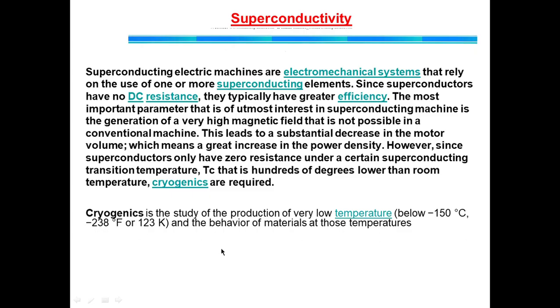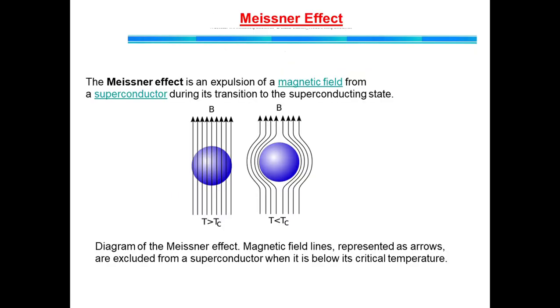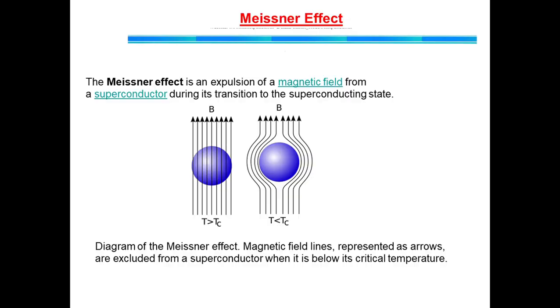Now the LNG ships, you know that they are more into this cryogenic, because there we are maintaining minus 161 degrees Celsius.